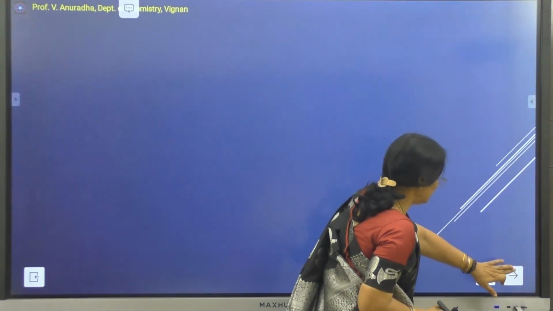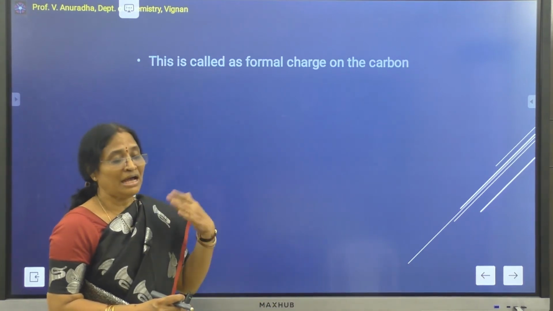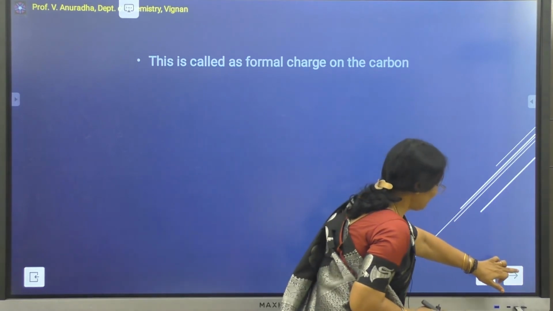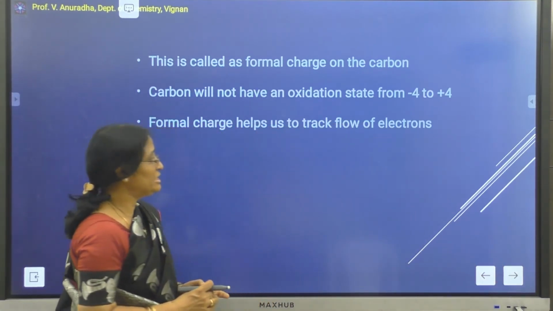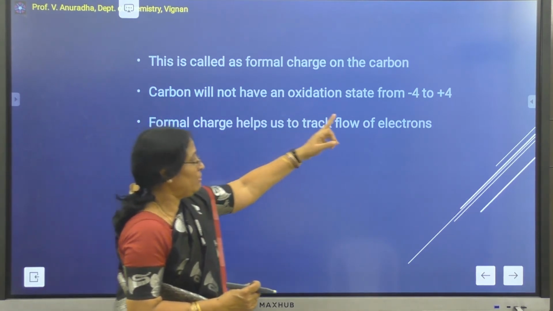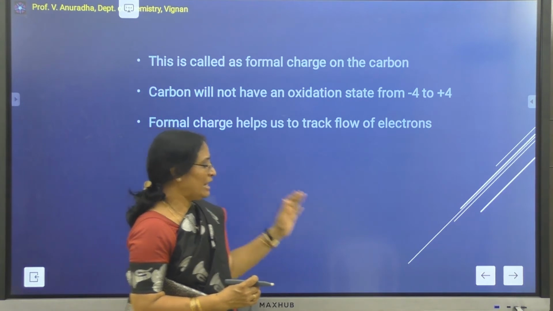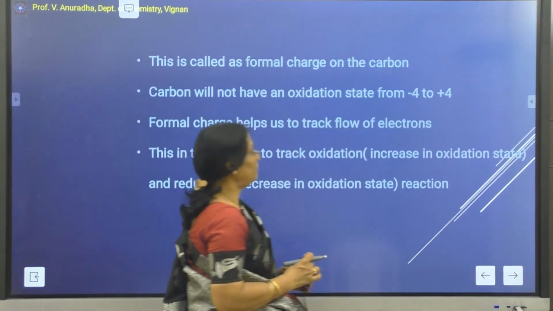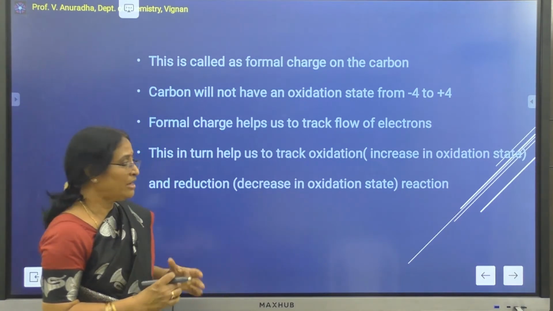Based on the formal charge, we can know whether the carbon is undergoing oxidation or reduction. Whatever we have calculated is called the formal charge, and this formal charge is between minus 4 to plus 4 for carbon. It will help us to track the flow of electrons, or whether it is undergoing oxidation or reduction.